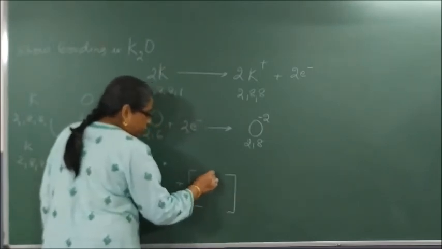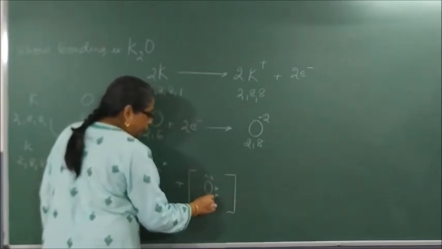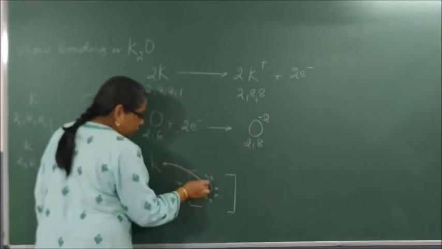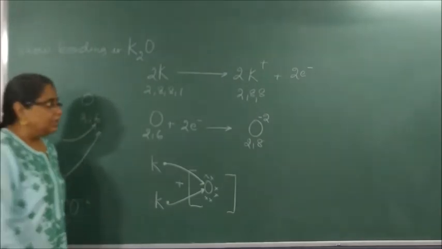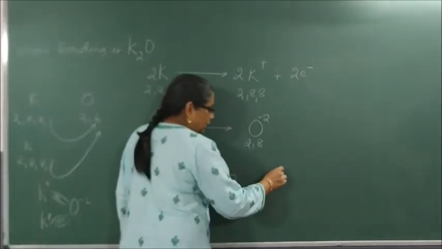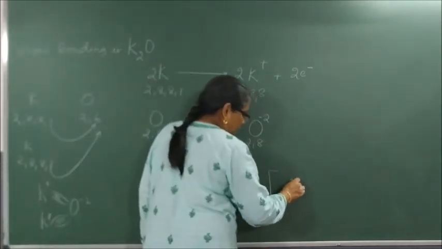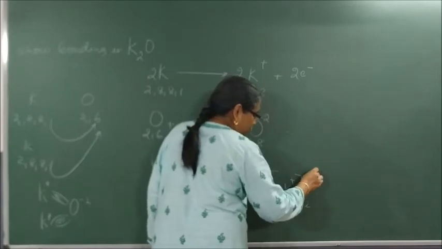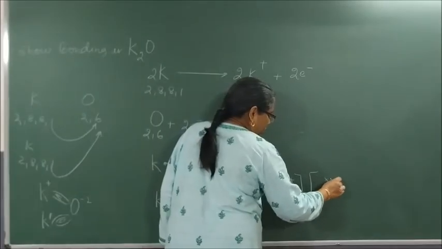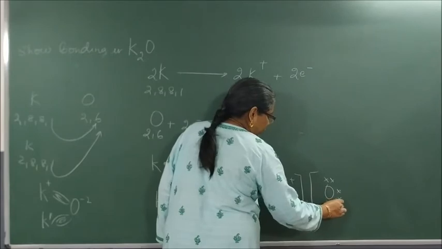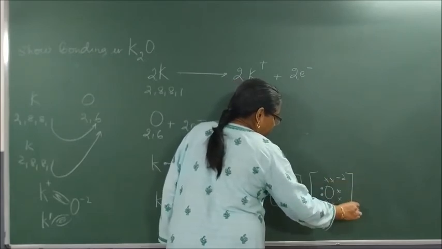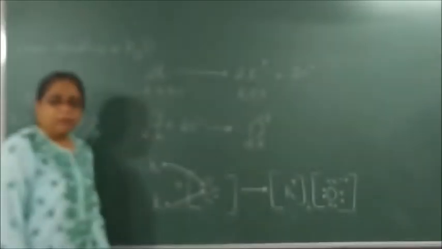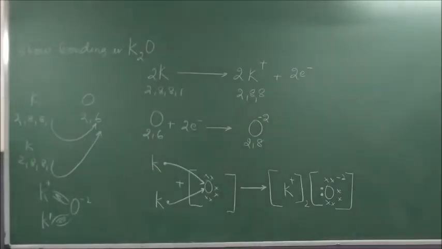Oxygen: 1, 2, 3, 4, 5, 6. One comes from here, one comes from here. Correct? It forms K plus, this is 2, and oxygen 1, 2, 3, 4, 5, 6, 7, 8 minus 2. Is it clear? This is how you are supposed to write.